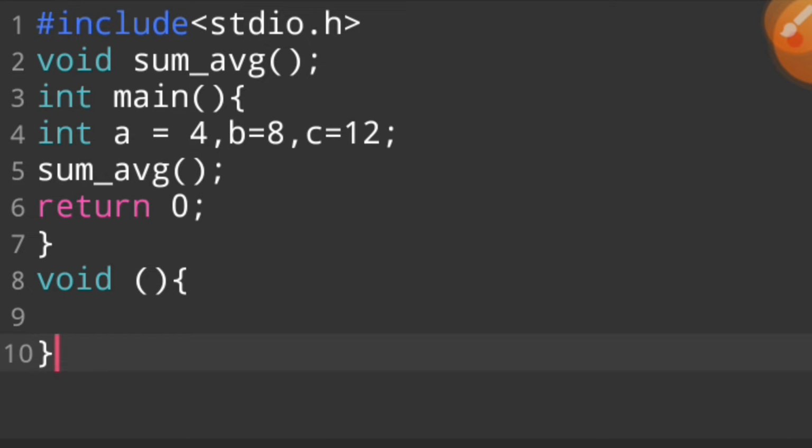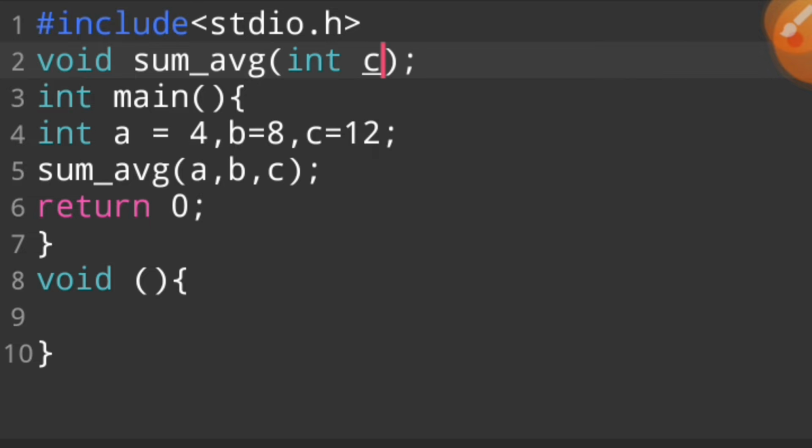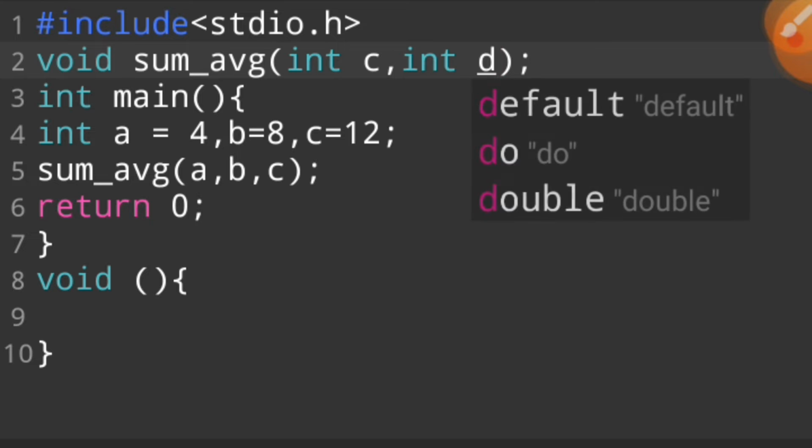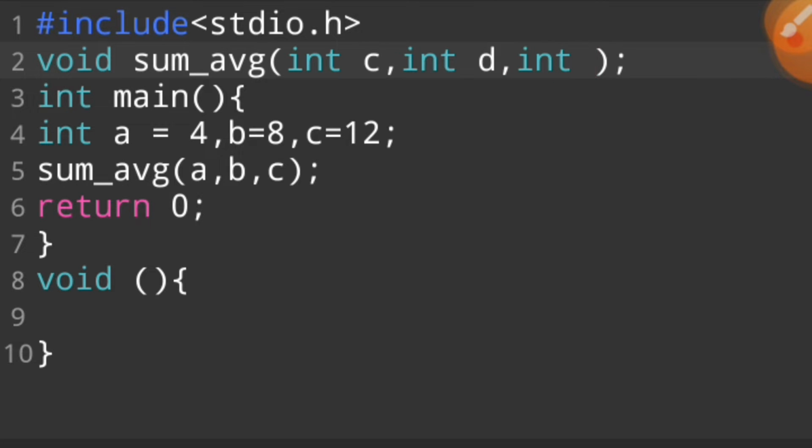But at this time we only write a structure, so we want to pass the values of a, b and c. We say a, b, c. These three integer values are passed: 4 is stored in container a, 8 is stored in container b, 12 is stored in container c, and then in this case we say int c, int d, int e.